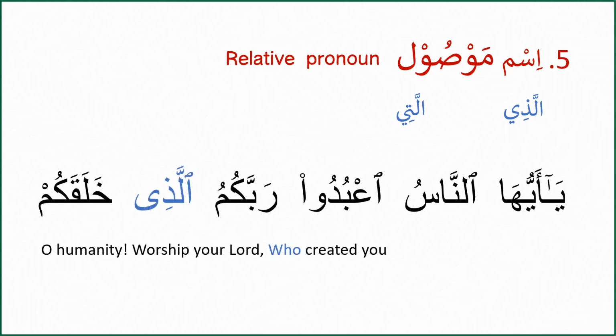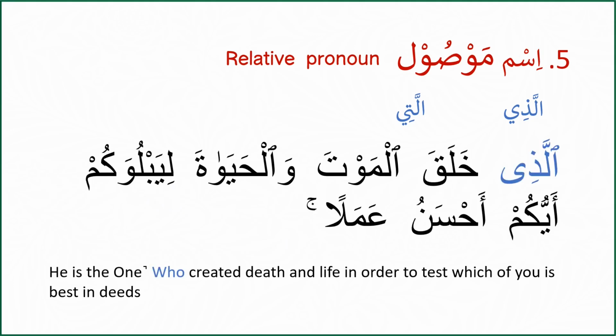Some examples of Ism Mawsool from the Quran are in Surah Al-Baqarah, Ya ayyuhan nasu abudu rabbakum allazi khalaqakum. Allazi khalaqakum, who created you. Here, allazi is an example of Ism Mawsool. As I said earlier, they are followed by verbs, and we are not at the stage to discuss them in detail. Another example is allazi khalaqal mawta wal hayata liyabluwakum ayyukum ahsanu amala. Allazi khalaqal mawta wal hayata, who created death and life. Allazi, again an example of Ism Mawsool.